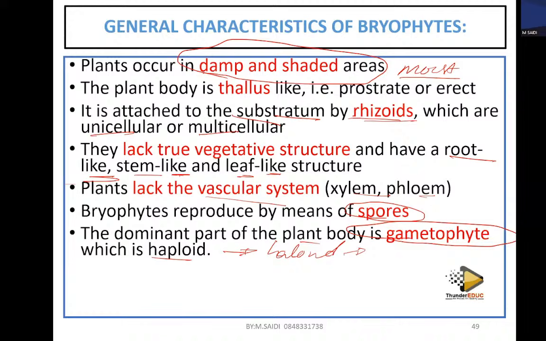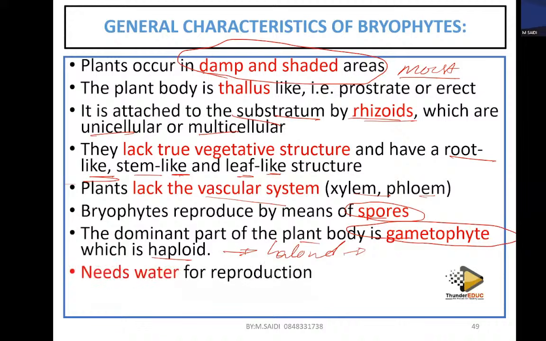If you look at a human being, we don't classify him or her like that; what you see could be what we call the sporophyte. Most of our gametes are always in the testes and the ovaries. But in this plant, the gametophyte is the dominant generation. It means that it usually exists as a gamete rather than a sporophyte. It also has a sporophyte phase, but the gametophyte is the dominant generation.